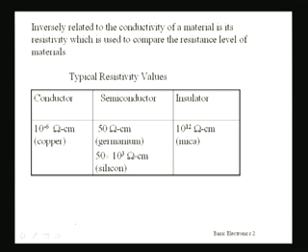So if we compare the resistivity levels of conductors, insulators and semiconductors, we see that the conductor has the least resistivity among the three.